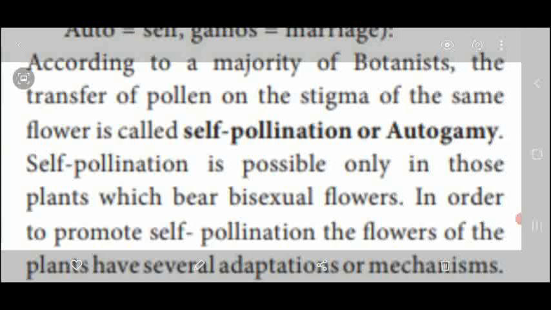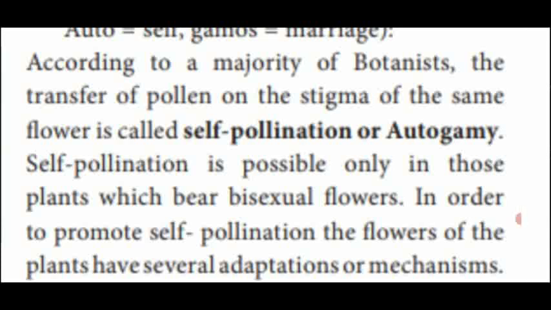In order to promote self-pollination, the flowers of different plants have different modes of adaptation to transfer the pollen grains from anther to the stigma. That is said to be self-pollination. Next, we are going to see the different modes of self-pollination which take place in various plants.